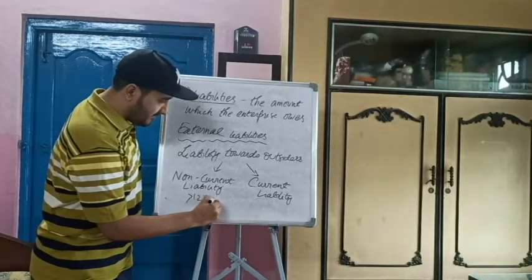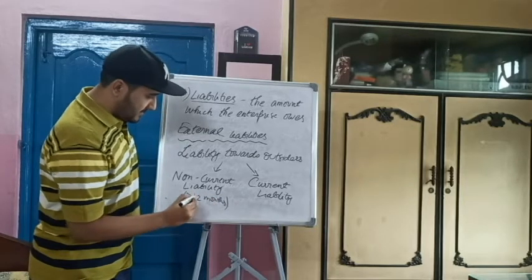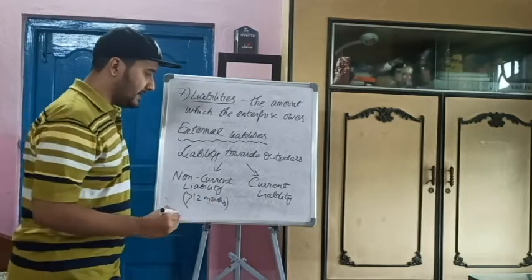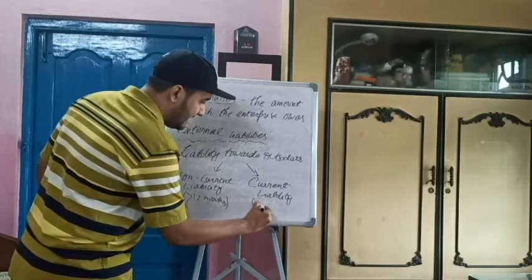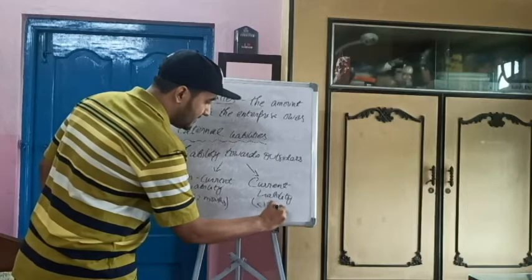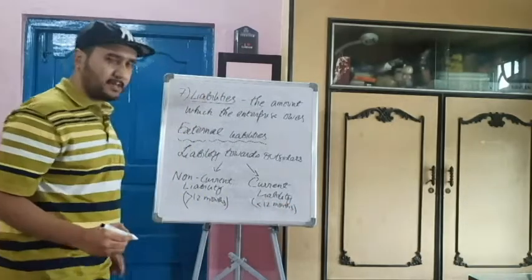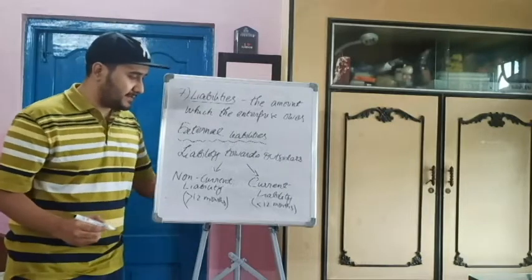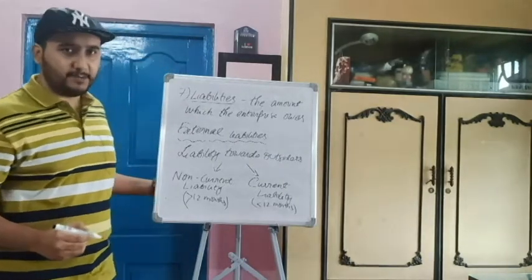Current liabilities should be paid back in less than 12 months. This type of liability, that is current liability, and greater than 12 months means these are non-current liabilities.